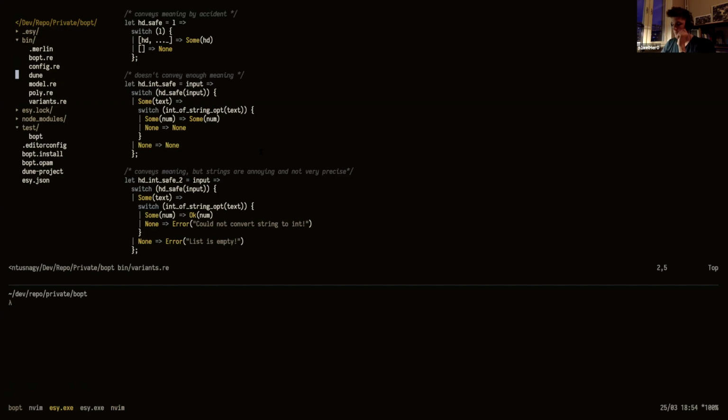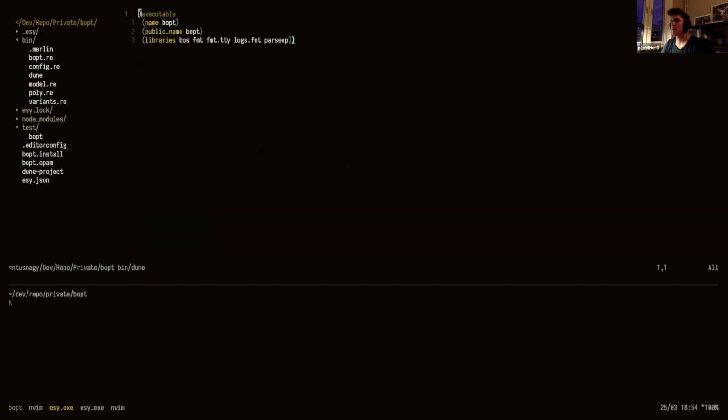When you're using Esy, which is this package system, using a program called Dune, Dune has a configuration file, which is basically an S-expression. An S-expression is this Lisp kind of thing. It basically has two elements: lists and atoms. A list is the things between the parentheses. So this is a list, and the list contains an atom, which would be this. And then we have another list, which contains atoms, and another list, and an atom, two atoms.